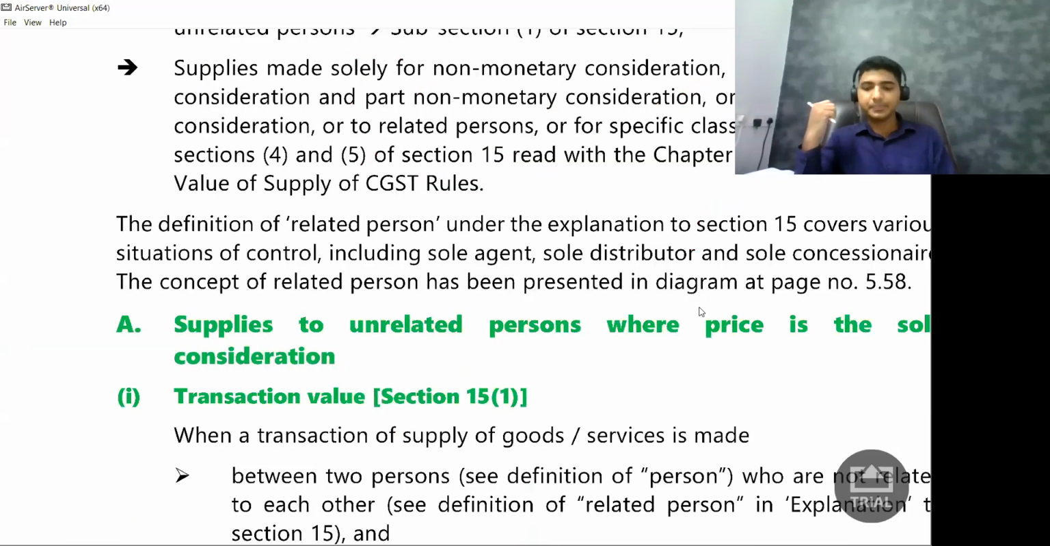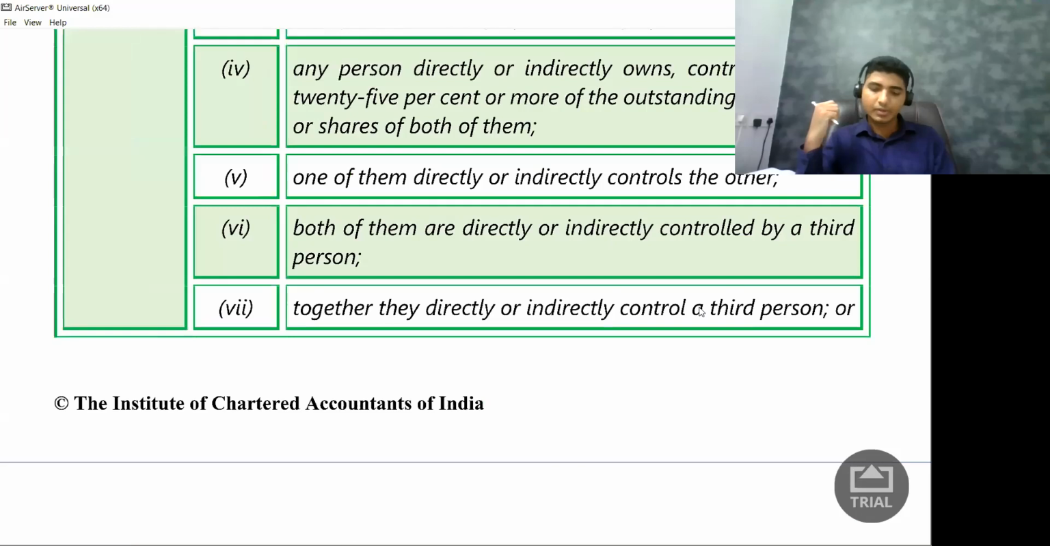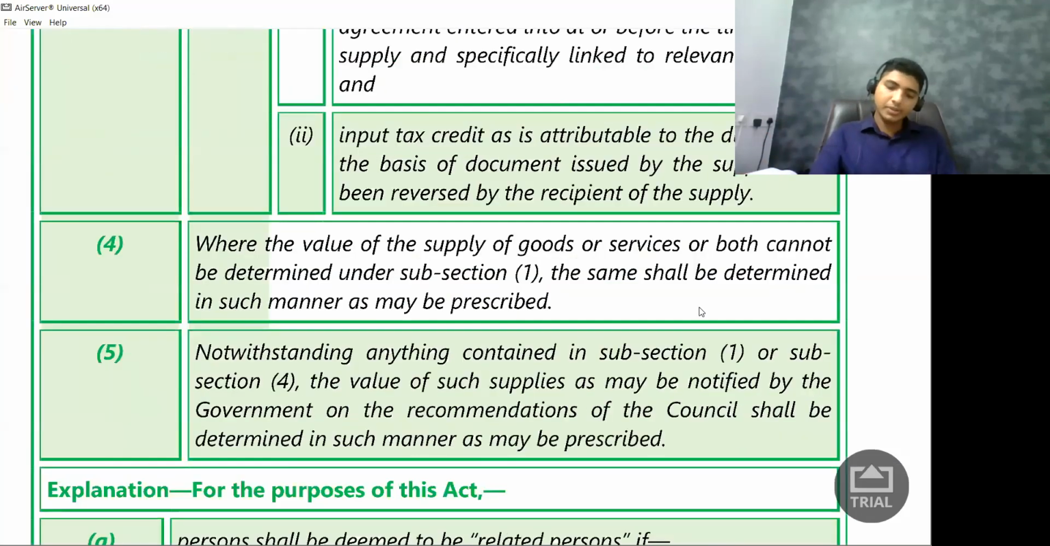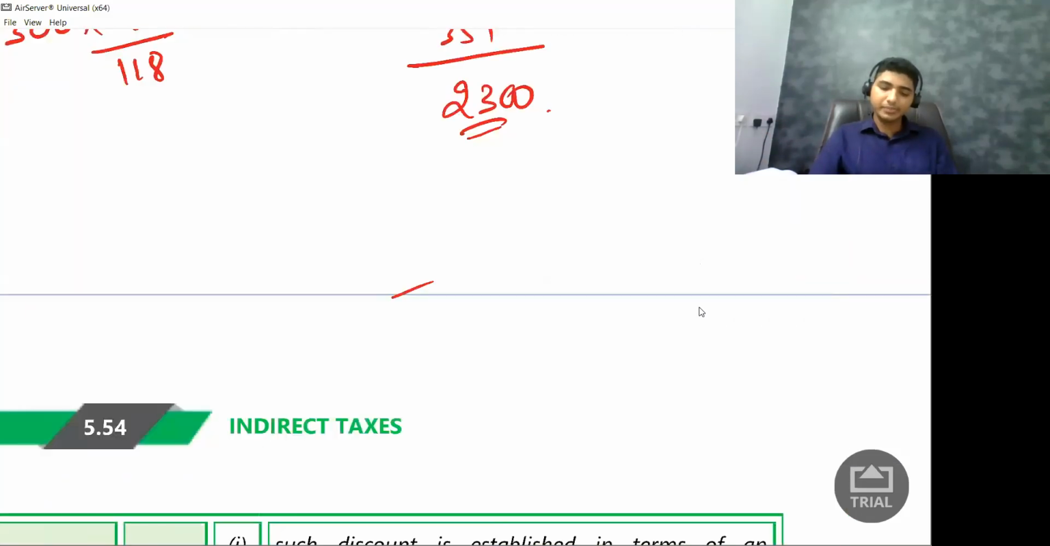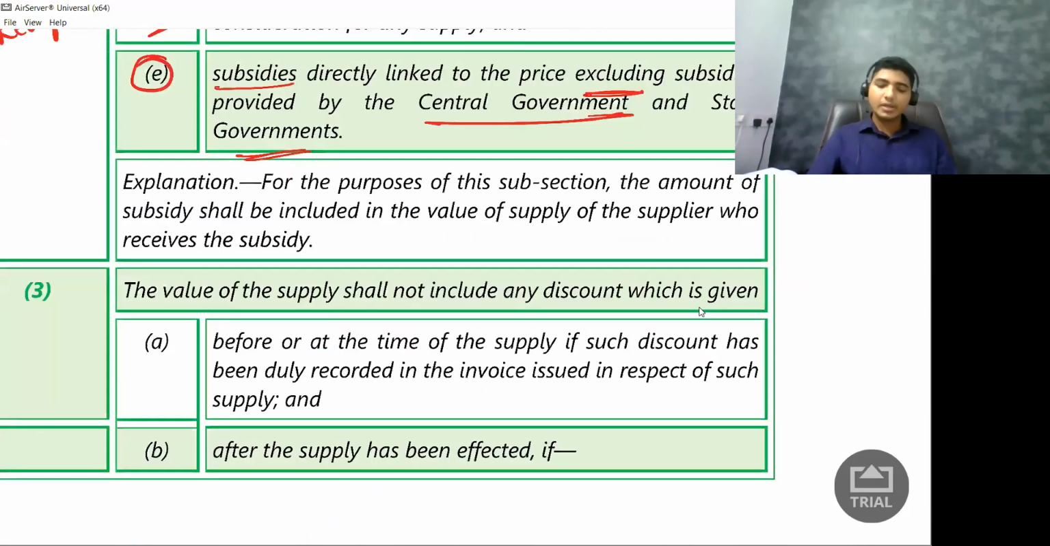So that's it. So next, what are they talking about? Just quickly read. What are they saying? So here they're talking about section 15 subsection 3. They're saying the value of supply shall not include any discount which is given.